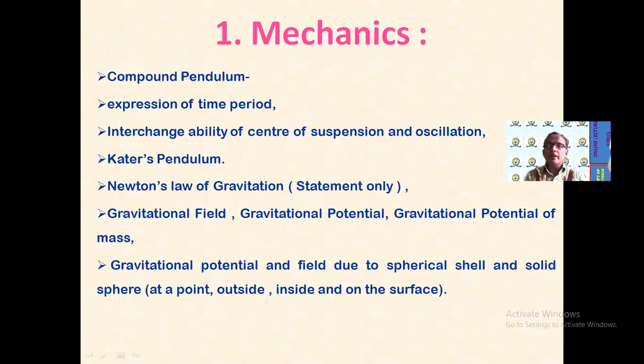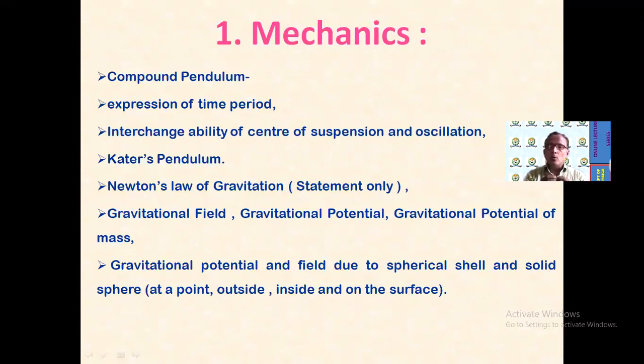In this chapter, we have to see the compound pendulum. Simple pendulum, as you have seen in 12th standard. Then the compound pendulum, another type of pendulum. When the word pendulum is there, then certain terms are associated, as you have seen in the 12th standard in the case of the simple pendulum: the expression for time period. What is the interchangeability of center of suspension and center of oscillation? Then another type of pendulum is Kater's pendulum.